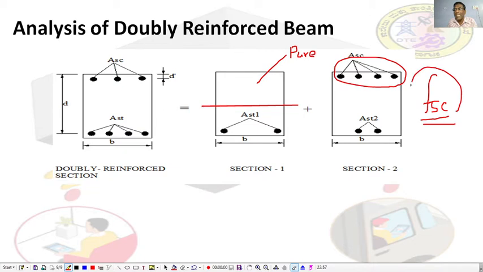In order to tackle this problem, you have to provide the additional reinforcement what is called AST2. Then the system will become AST equal to AST1 plus AST2.